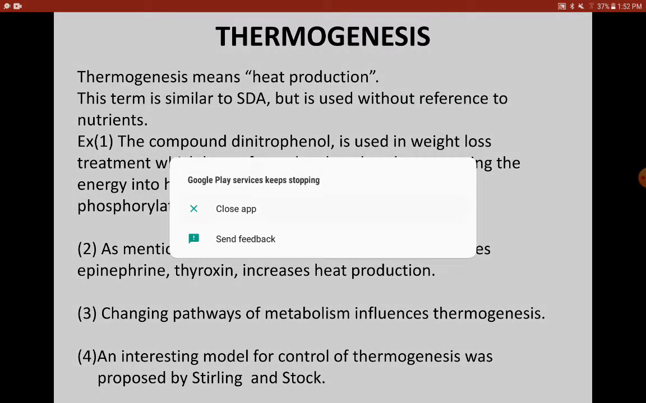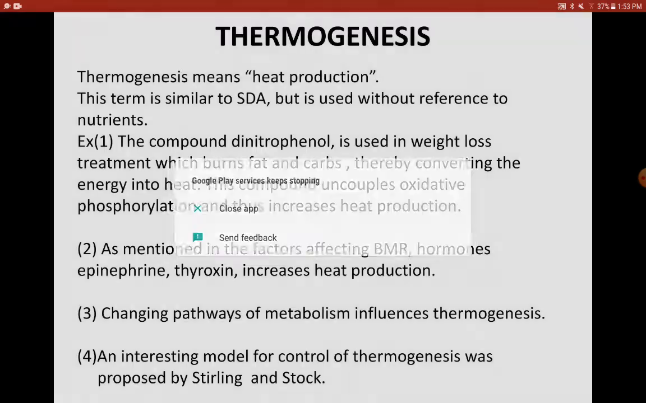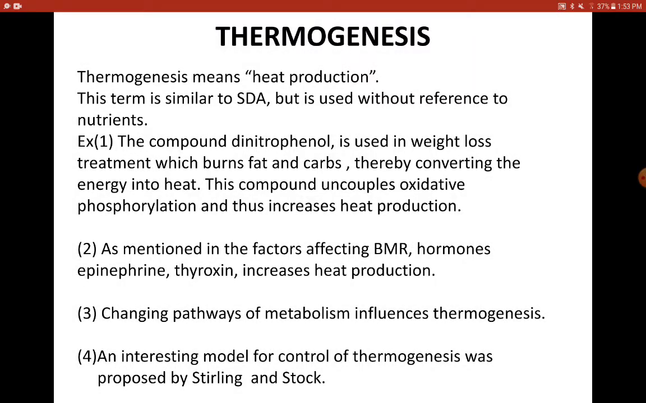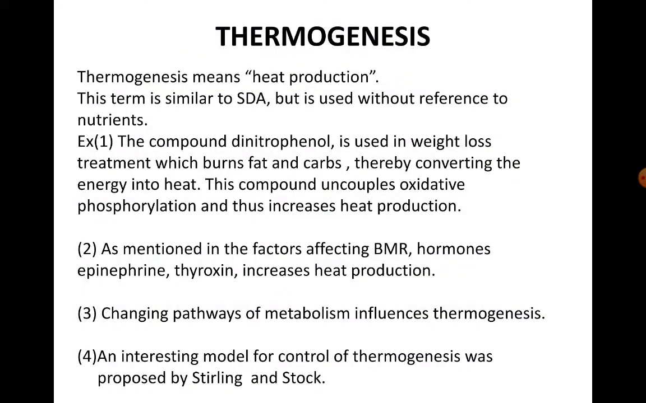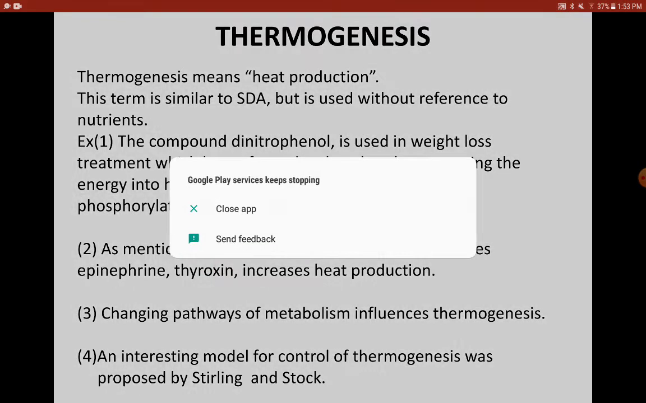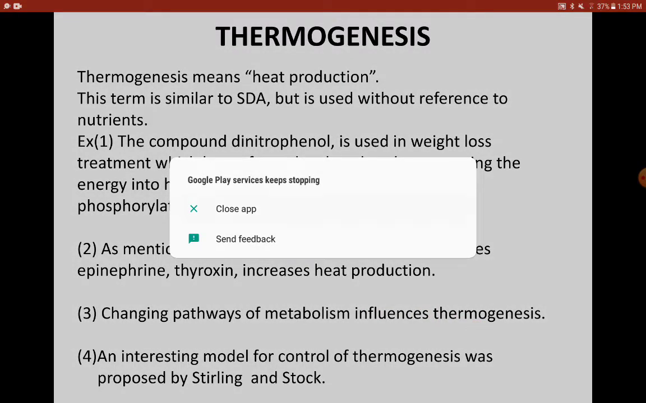So uncoupling oxidative phosphorylation means it does not favor ATP synthesis, but instead it converts the energy from ATP into heat. So as I was telling, the chemical energy is also converted into heat energy so that it is not allowed to store in the body. As mentioned in factors like BMR, hormones like epinephrine, thyroxine, then other drugs like nicotine, they also increase heat production. And changes in the metabolic pathway also influence thermogenesis.